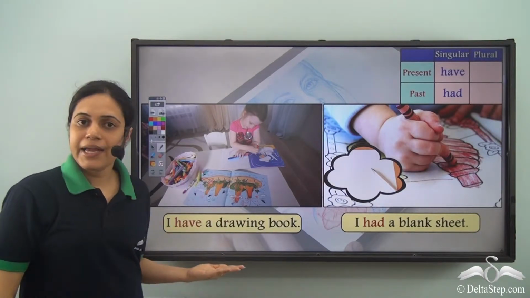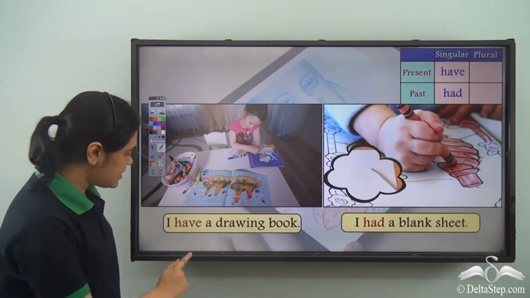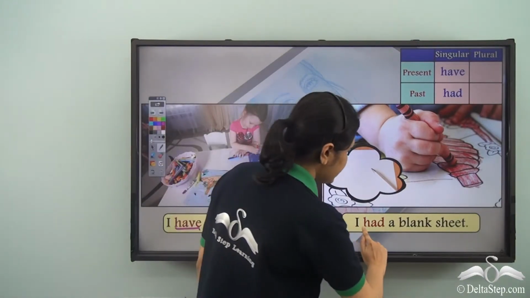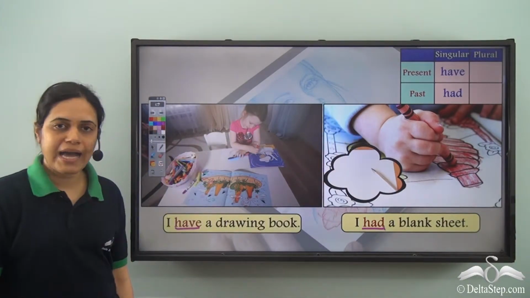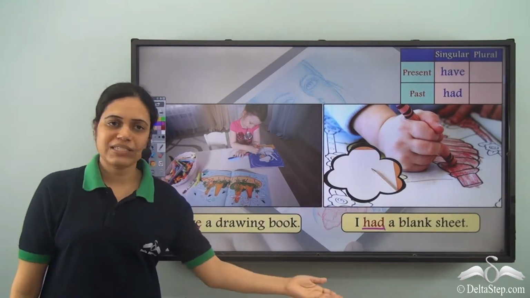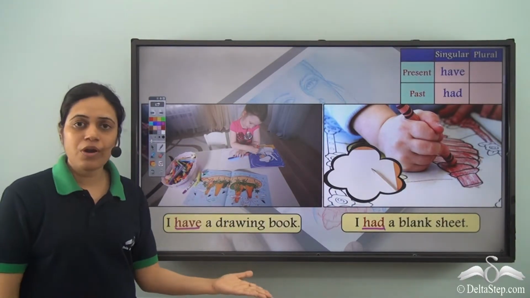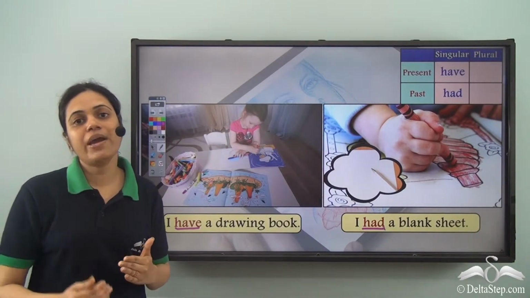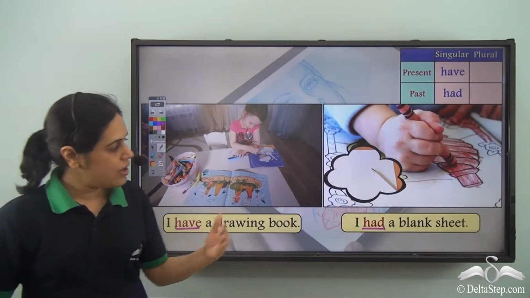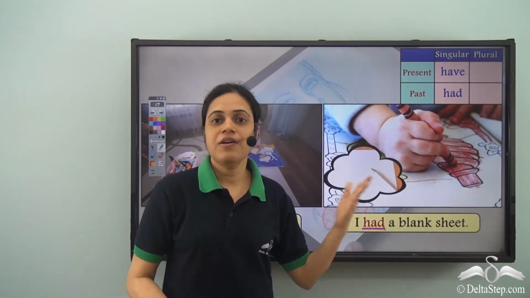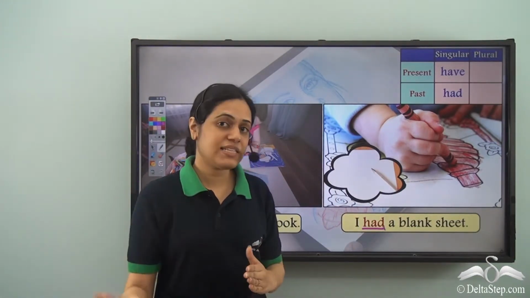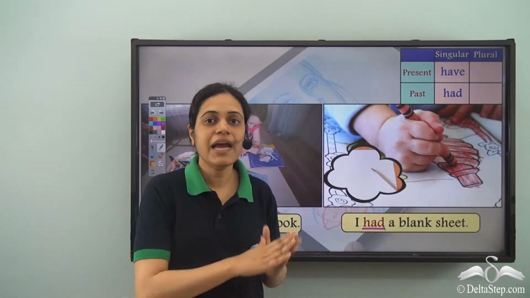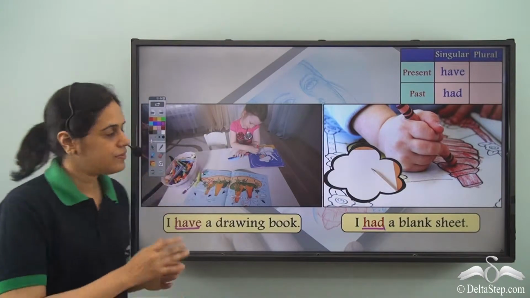So with I, for the present tense, I use have, and for the past tense, I use had. Present, past. I have a drawing book, which means right now I possess a drawing book. I had a blank sheet, which means I possessed a blank sheet in the past.